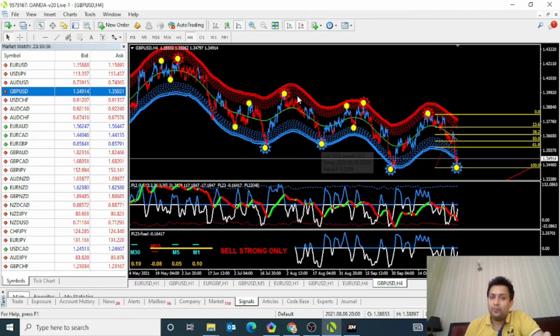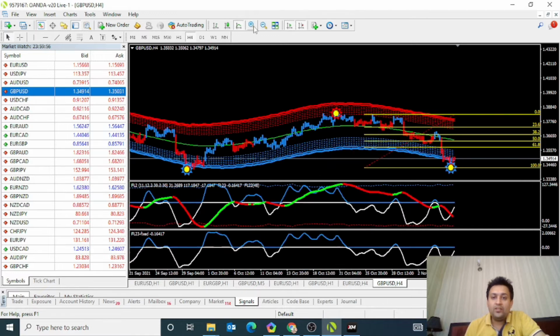You can see here, this is the exact sell point. The market goes down, this is the take profit point, you exit, and now again you need to wait. You can see here H4, this one candle is H4. So how much time do you need to wait?